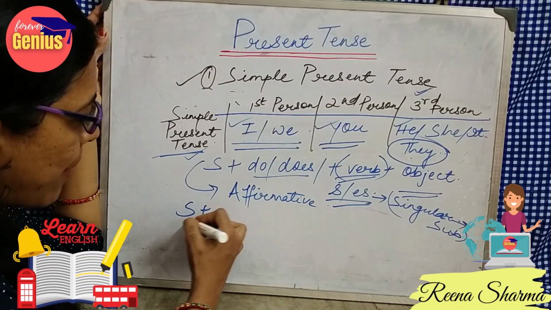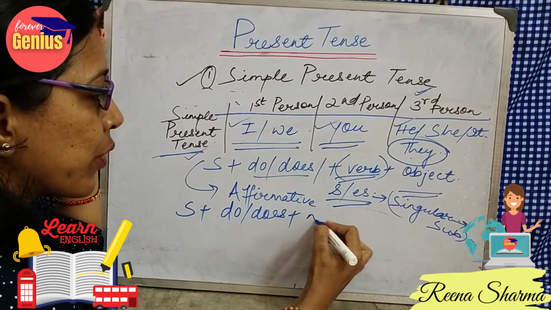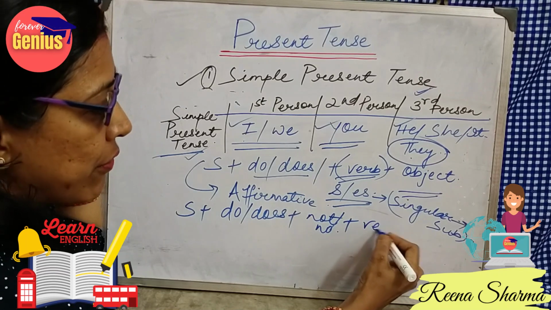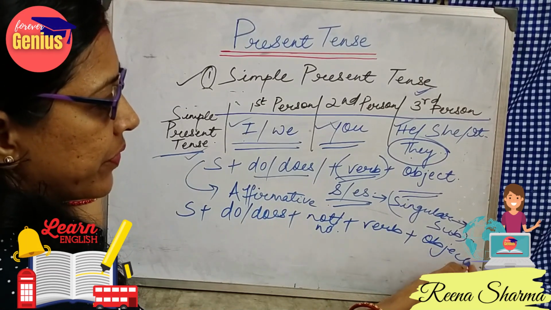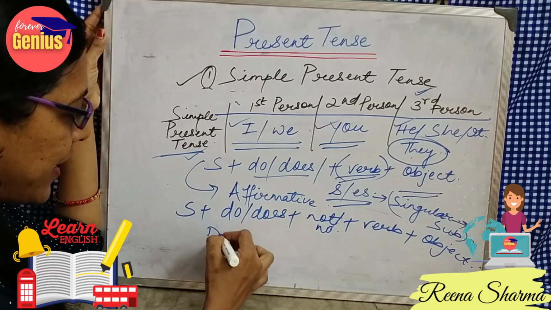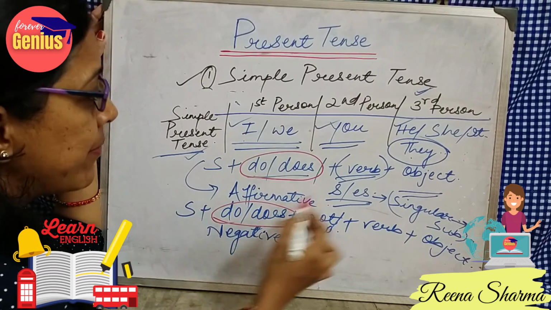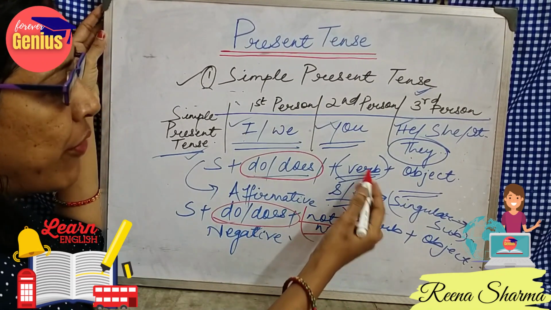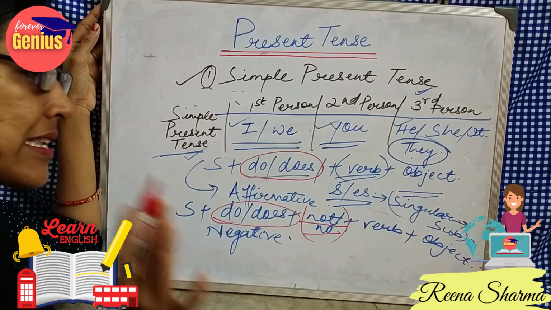So subject plus do or does plus not plus verb plus object, if it is a negative sentence. This is the same. Here not will be added, then verb plus object, and the rest of the rules will remain the same.